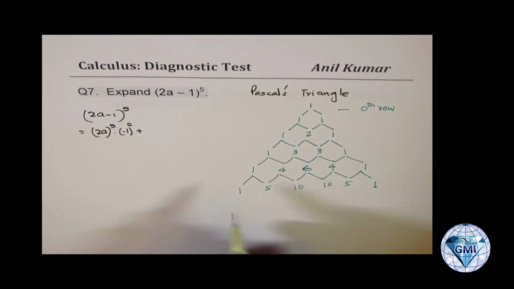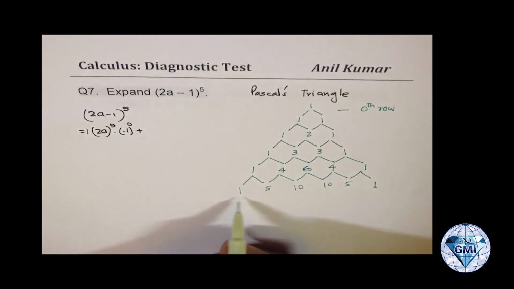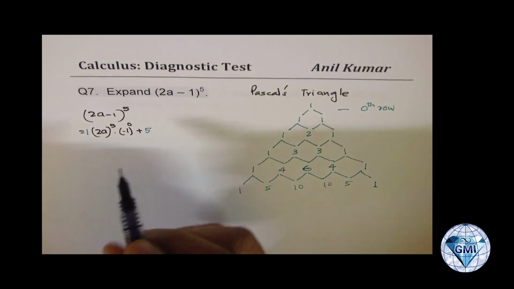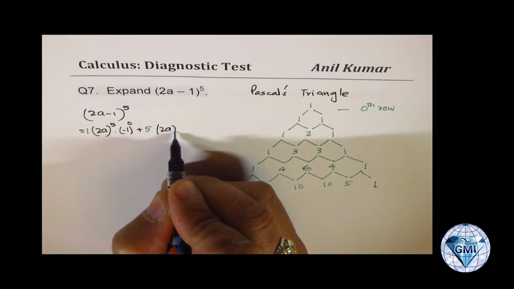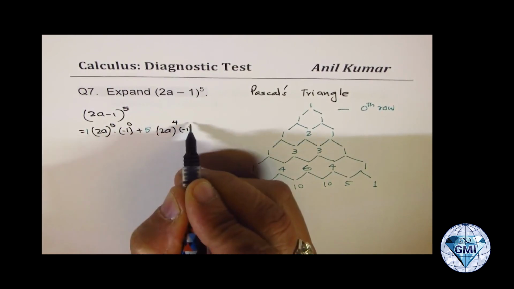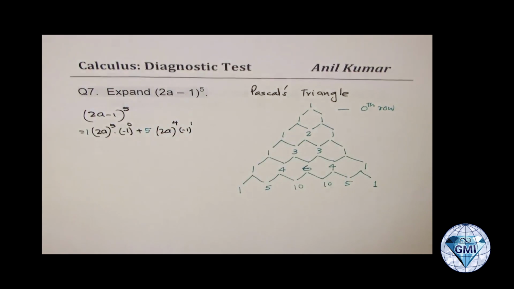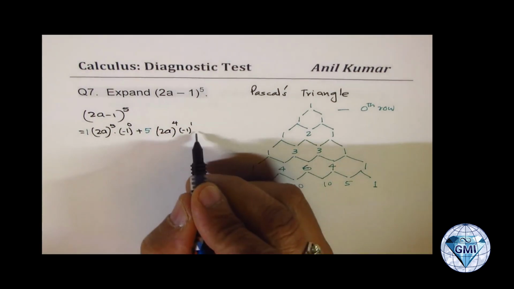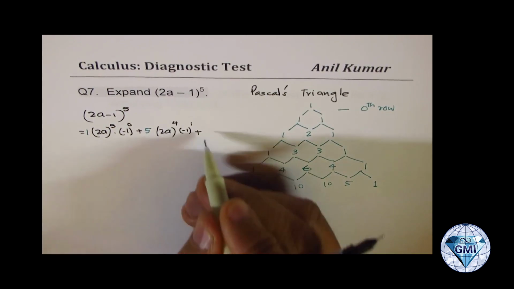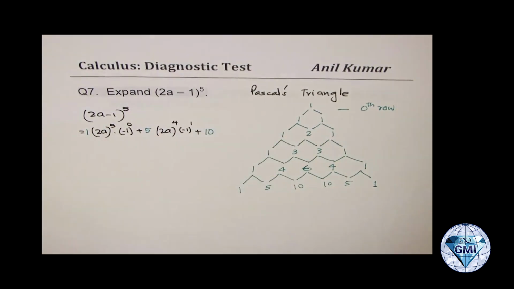And here we had the coefficient 1. Let me write 1 here. And then the coefficient 5, we write 5 here. And the first term, which is 2a, decrease the power by 1 and increase this power by 1. So when you add them up, still it is 5. Perfect. Now plus. Next is 10. So that becomes the coefficient of these terms.